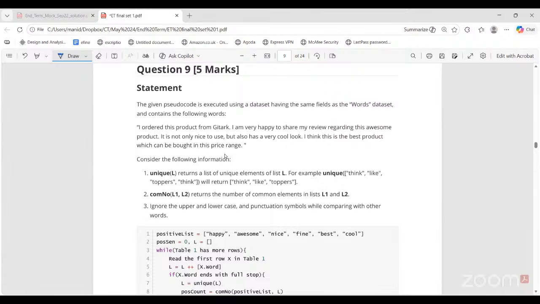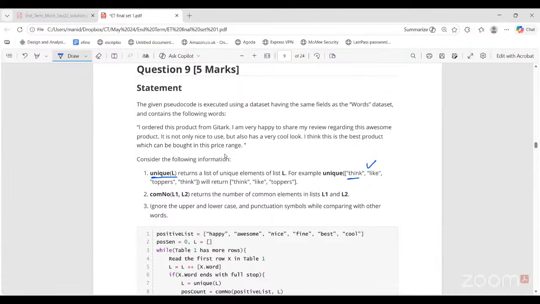Consider two things. First is unique L, a procedure. Again, that same unique L procedure which returns the unique elements of list L. For example, if I give this list, think like toppers think, it will return think like toppers. See, only the first occurrence is preserved, right?